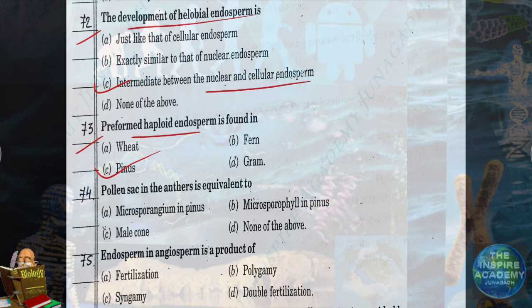Which gymnosperm is a living fossil? Can you name any gymnosperm which is a living fossil? It's ginkgo.